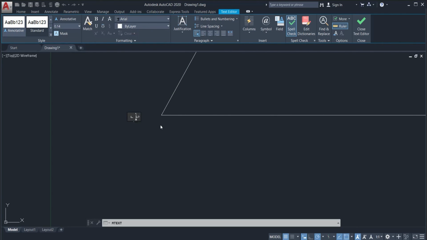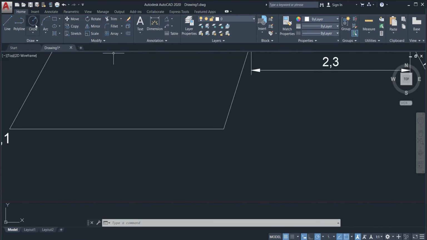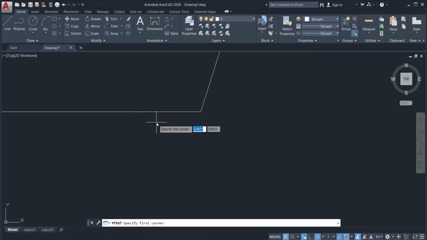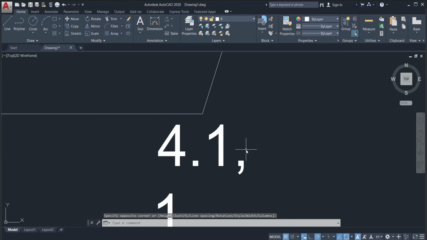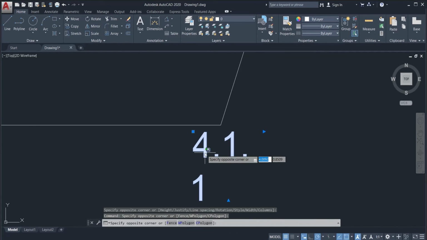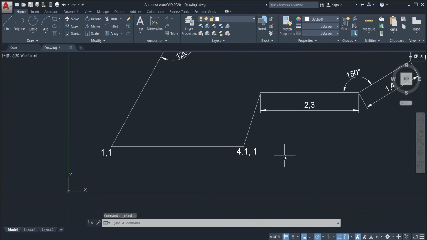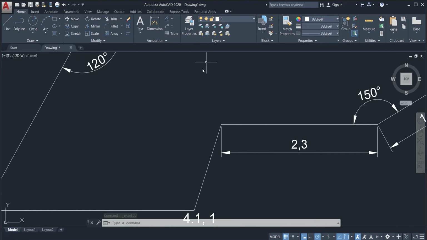For this one, I will insert 1 and 1. Moving on to the next coordinate, we have 4.1 and 1. Just repeat the same steps. Zooming on that to have a better look at the workspace. The font size should also be 0.14 and Enter. Now, let's type the coordinates 4.1 and 1. Let's resize this to fit the digits inside. After adjusting that, we can head over to the last coordinate, which is 4.5 and 2.2.